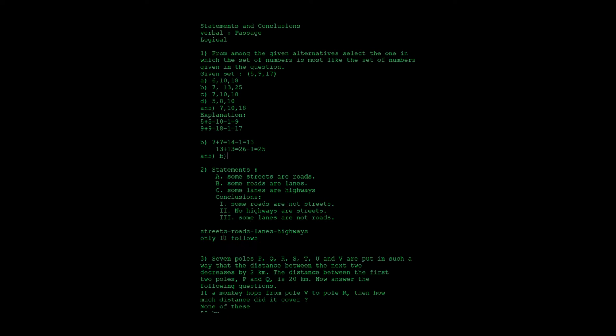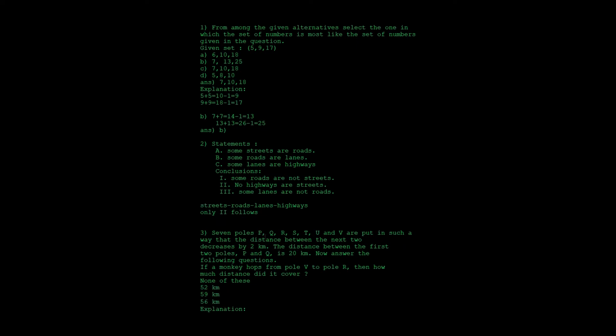Streets are here and highways are here, with no connection, so conclusion 2 follows. Next they say some lanes are not roads. There is a connection between roads and lanes, so this is also false. So only conclusion 2 follows. If this option is not there in the question, you can go for none of these.